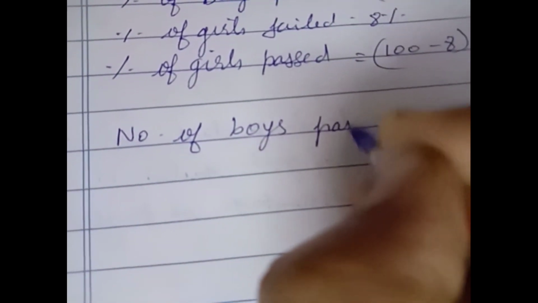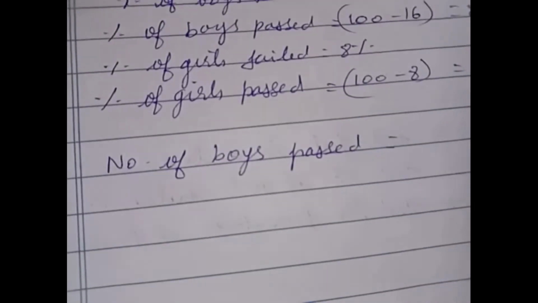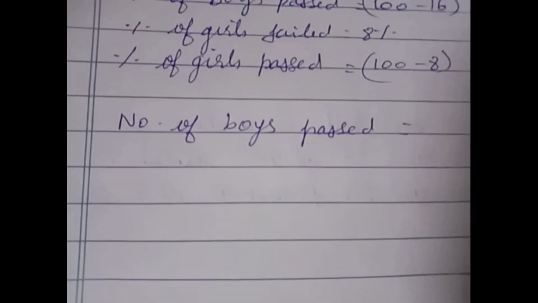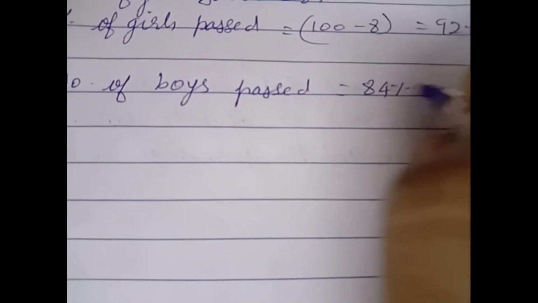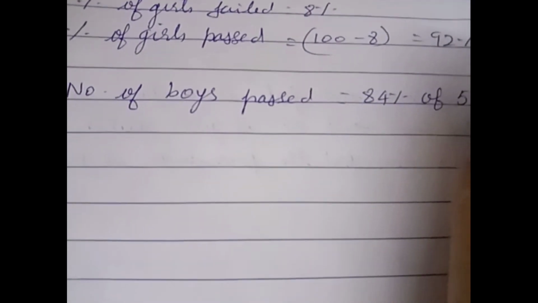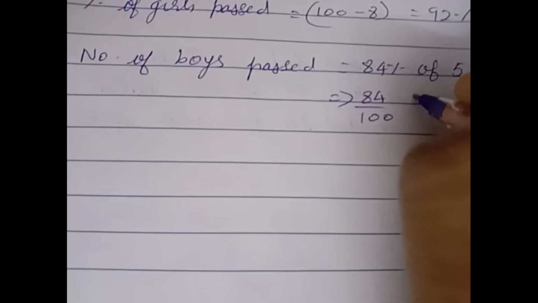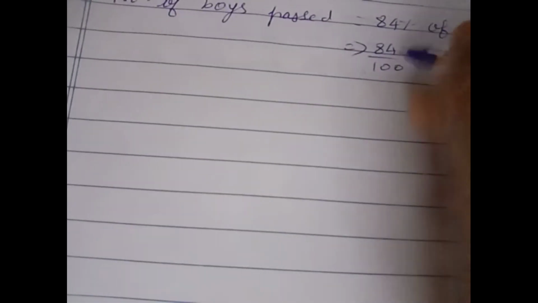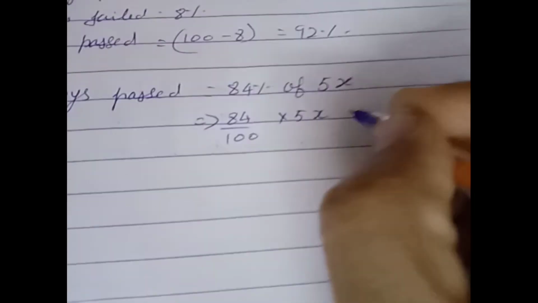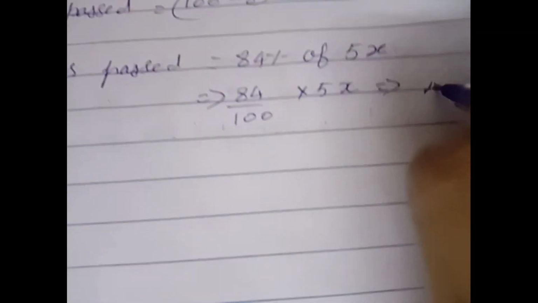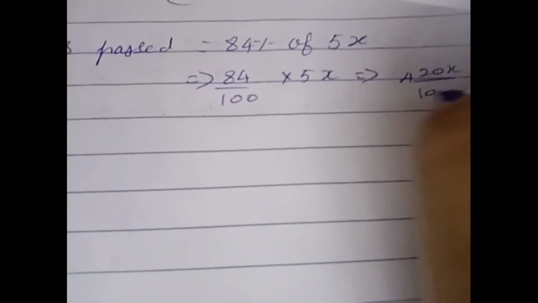Now you have to find out the number of boys passed. So number of boys passed, here 84%, that is 84% of 5x, which is equal to 84 by 100 into 5x. So if you multiply, you will get 420x by 100.